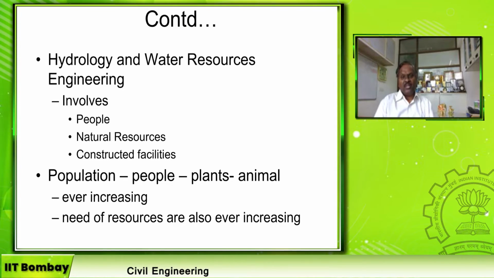Population is nothing but two or three things we can say. One is the human being, second is the plant, third is the animal. These three living beings compete for the water, right? And that is what we call conflict. This demand by the population, either by human beings, plants or animals, is ever increasing because of the increase in number of people.